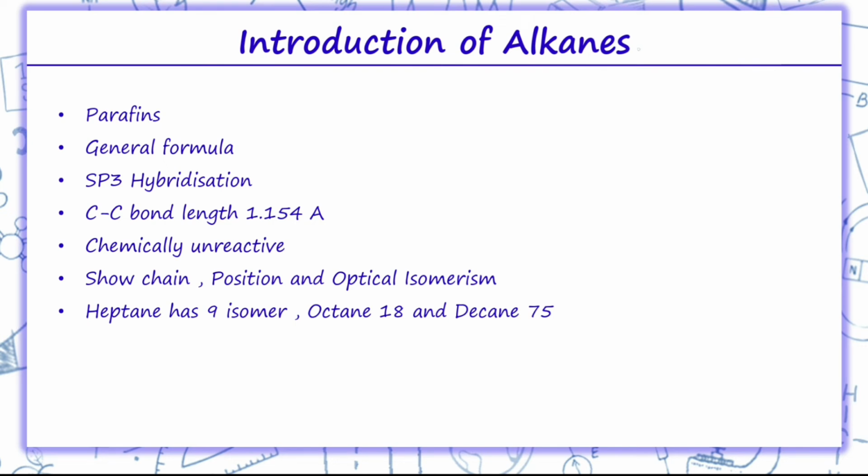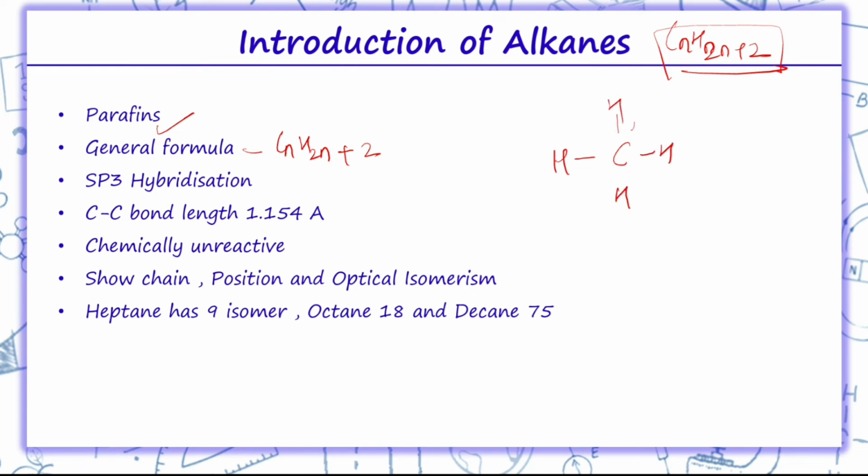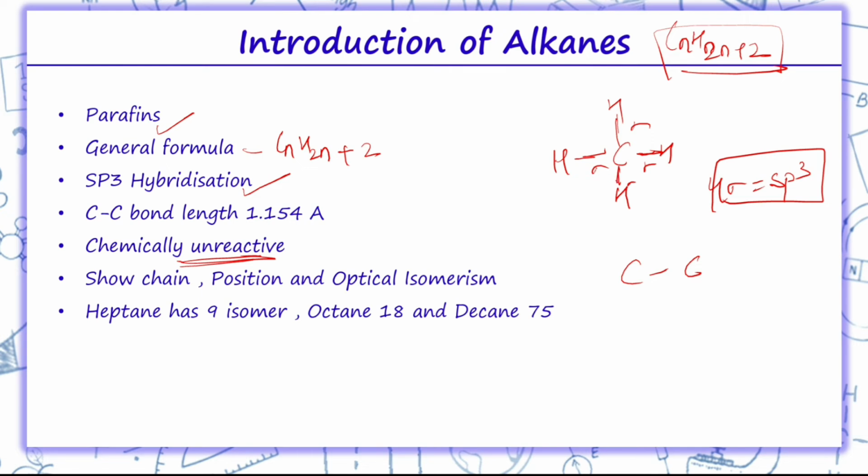Alkanes, the general formula for alkanes is CnH2n+2. So these are called paraffins. General formula as already discussed, it is CnH2n+2. Since over here these are bonded by single bonds, there are 4 sigma bonds. If 4 sigma bonds are there, it is sp3 hybridized. The C-C bond length is 1.54 angstrom. They are chemically unreactive. Why are they chemically unreactive? Because all 4 bonds are satisfied by single bonds only.